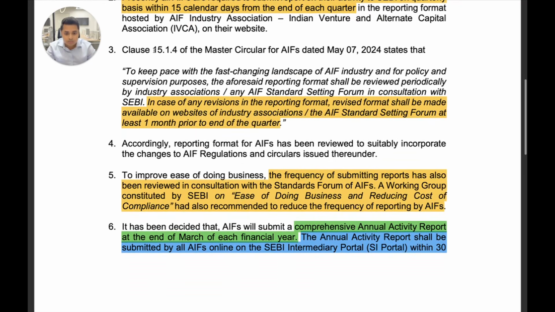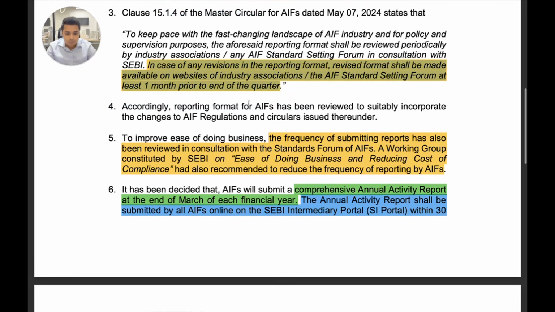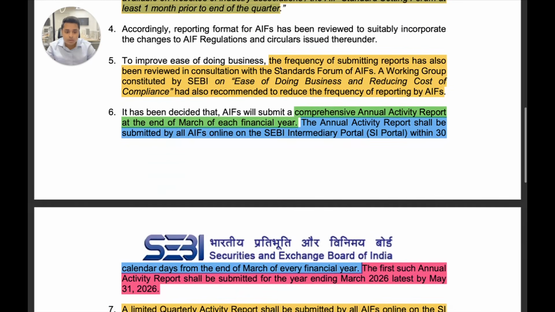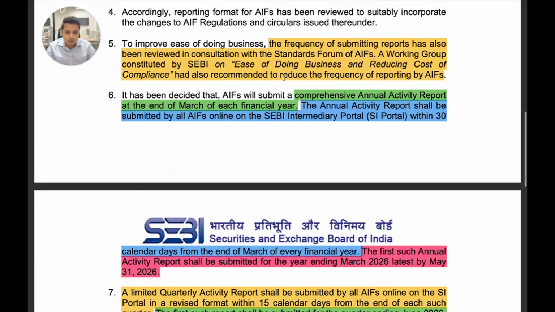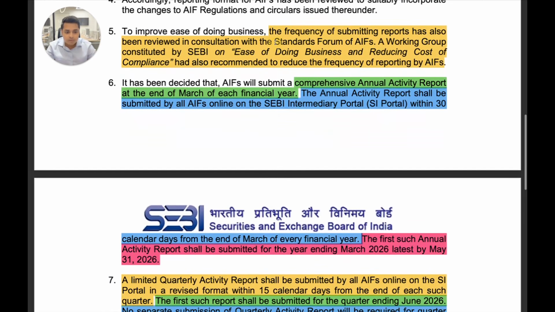Also, the current clause, that is 15.1.1 of the Master Circular, provides that in case of any revisions in the reporting format, the revised format shall be made available at least 1 month prior to the end of the quarter. And accordingly, the reporting format has been reviewed and changes have been issued. So to improve the ease of doing business in India, the frequency of submitting reports has been reviewed in consultation with the standard setting forum of AIFs and a working group constituted by SEBI on ease of doing business and reducing cost of compliance. They have recommended reducing the frequency of reporting by AIFs.